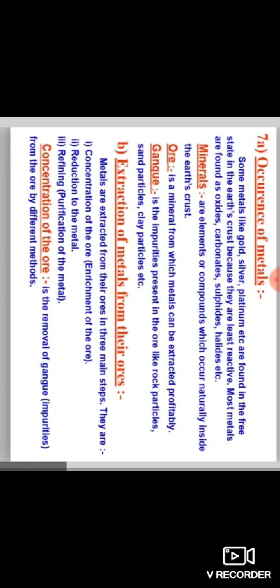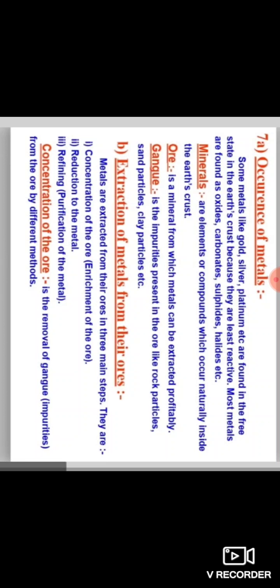Today we shall discuss the occurrence of metals. Some metals like gold, silver, and platinum are found in the free state in the earth's crust because they are least reactive. Most metals are found as oxides, carbonates, sulfides, halides, etc.